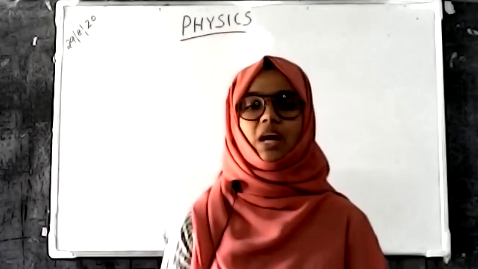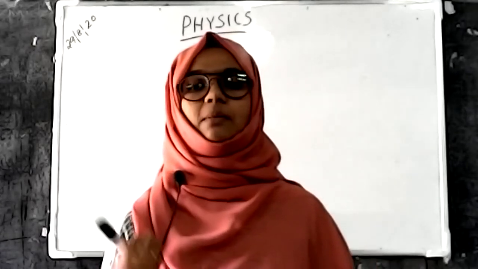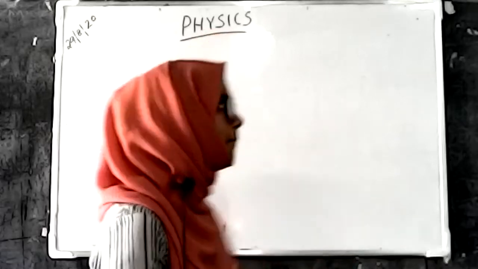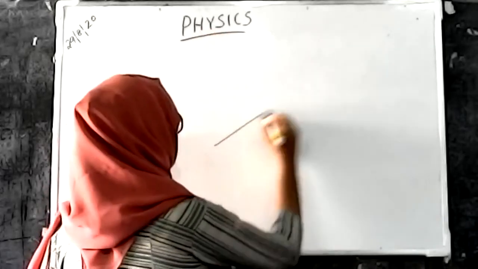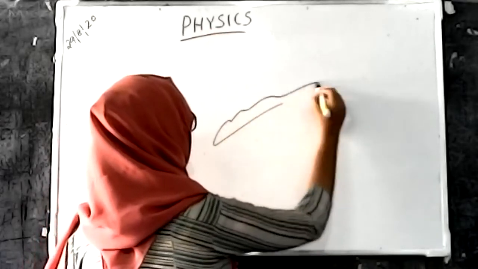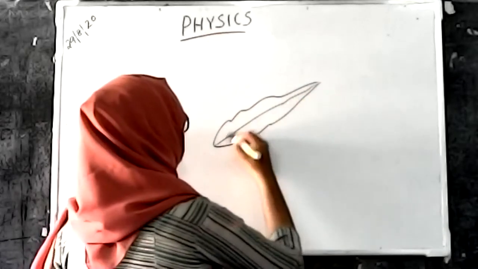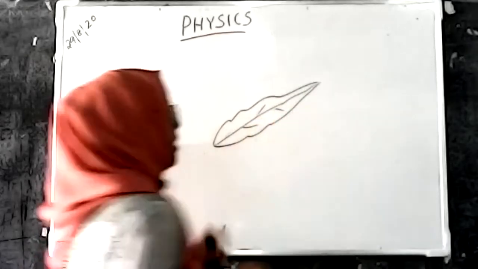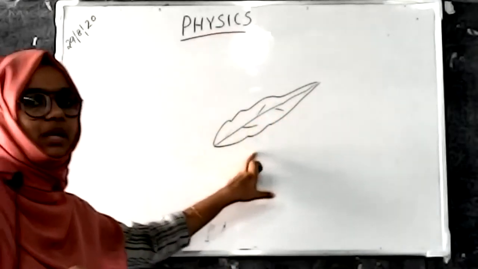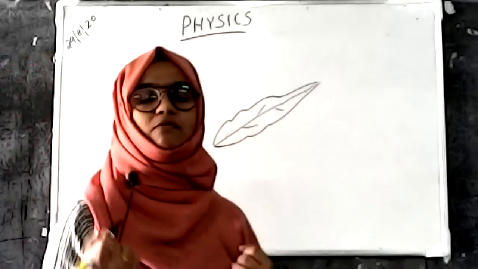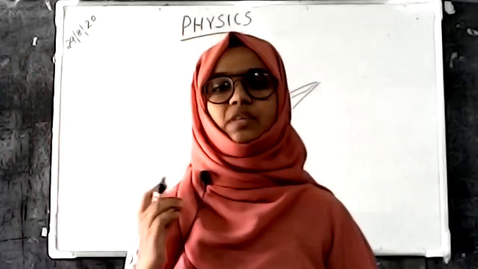But now we have a leaf having some curved edges. How can we find the area of this leaf?